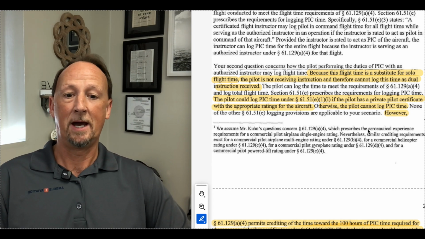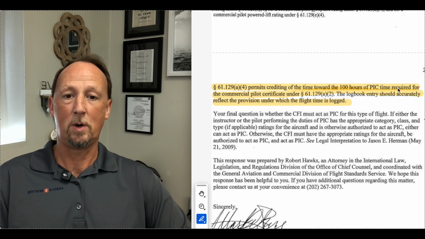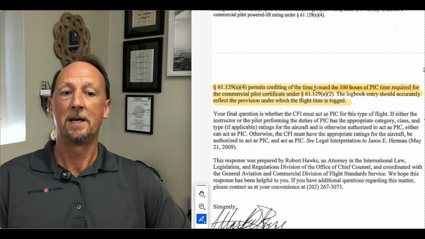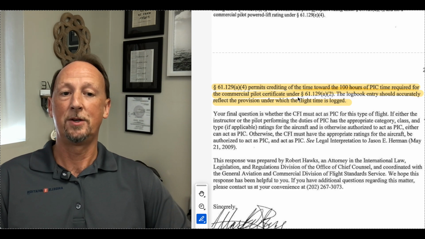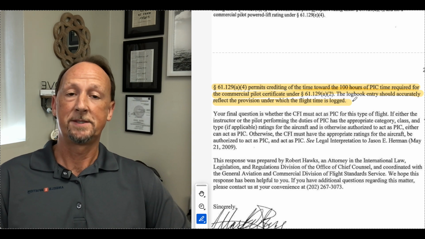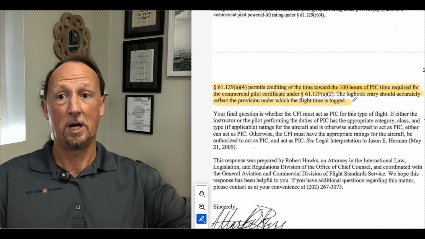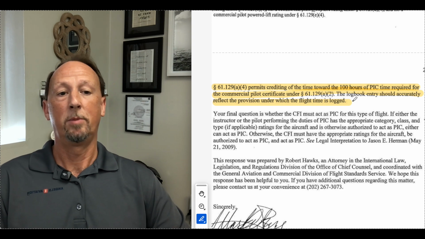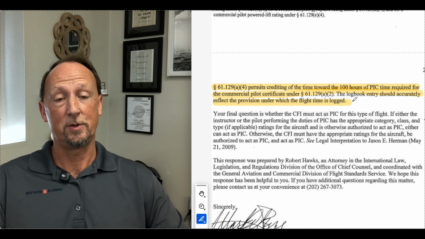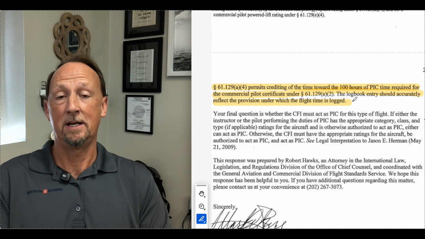Then there's a however. However, 61.129 permits crediting of the time toward the 100 hours of PIC time required for the commercial pilot certificate under 61.129(a)(2). The logbook entry should accurately reflect the provision under which the flight time is logged. So what they're saying is you can't log PIC, but you can count that PIC towards your total to meet the requirements for PIC total for the certificate. Bit weird, not sure why they did it that way, but that's just how it is. So you can't log PIC in your logbook, but you can count that 10 hours of PIC toward your total and annotate that in your logbook.